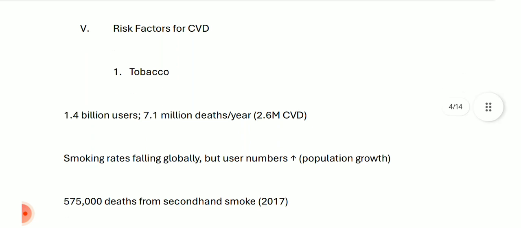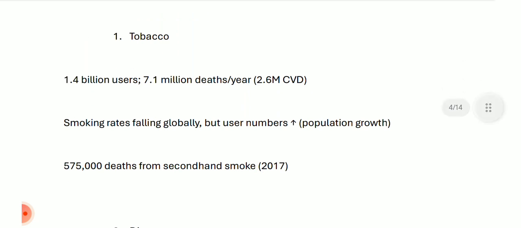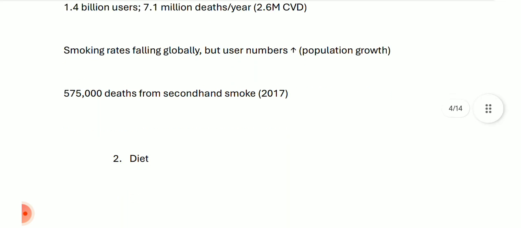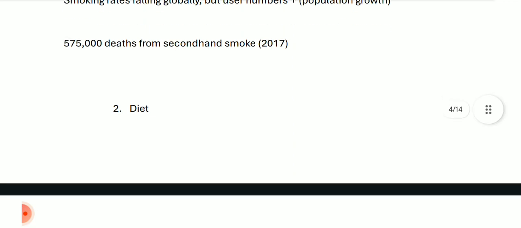There are approximately 1.4 billion users, and 7.1 million deaths per year, out of which 2.6 million are from CVD. So, out of 7.1 million people who die of tobacco use, the reason for 2.6 million of them is cardiovascular disease. Smoking rates are falling globally, but the user numbers are increasing because of population growth. Okay, approximately 575,000 deaths from second-hand smoking occurred in 2017.